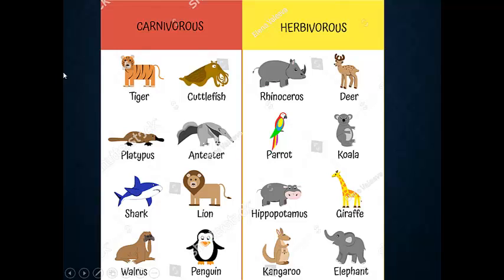Carnivorous animals are kept separately so that they do not attack other animals, whereas herbivorous animals like deer, giraffe, elephant, they can roam in the zoo freely. So children, have you understood carnivorous animals and herbivorous animals? So let's move on to food chain.